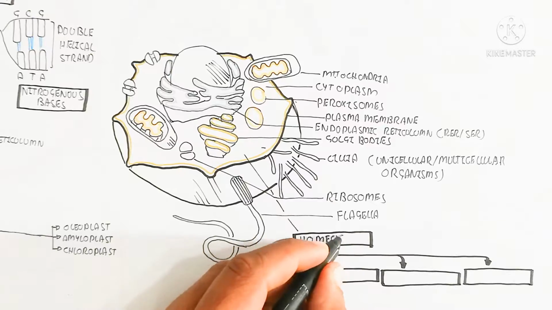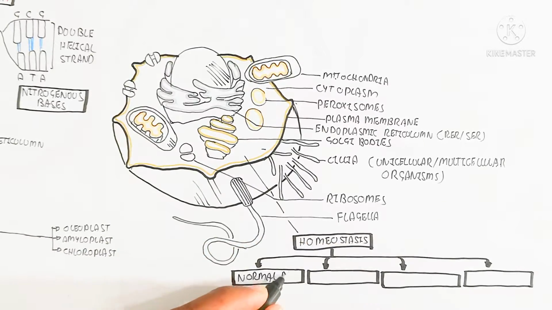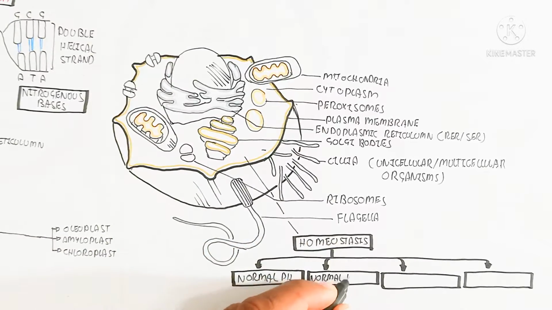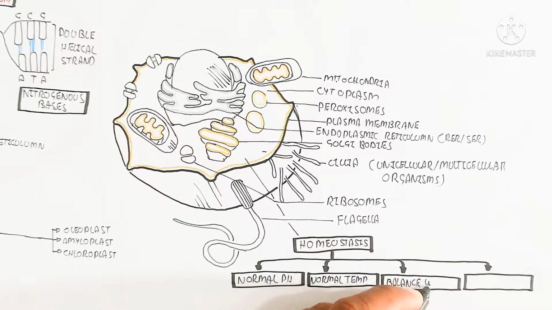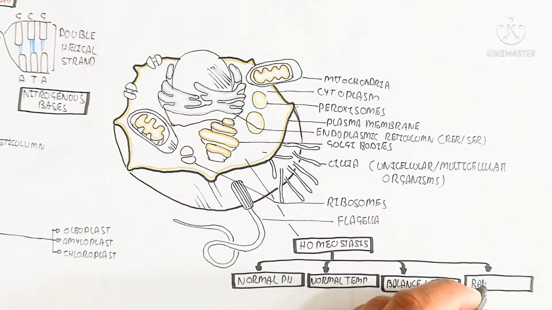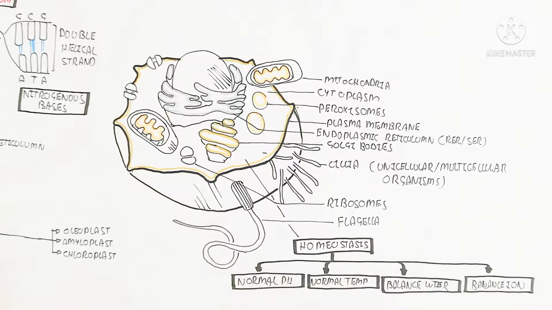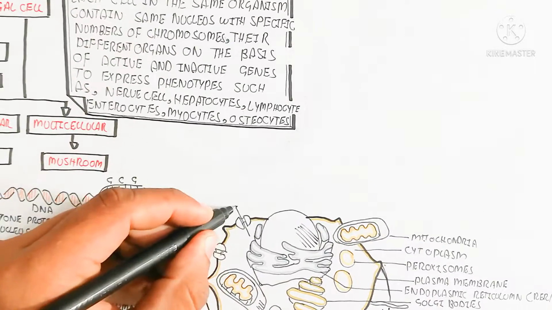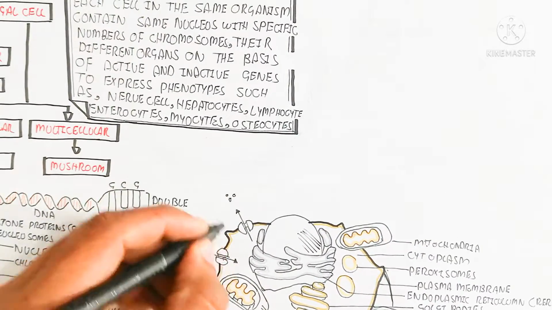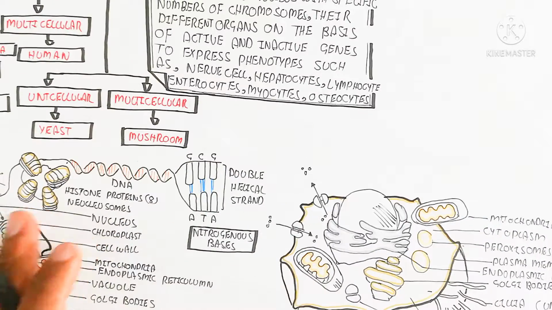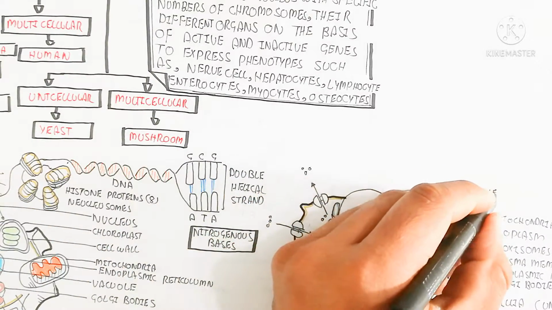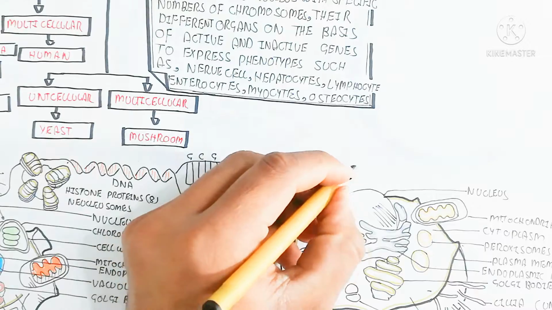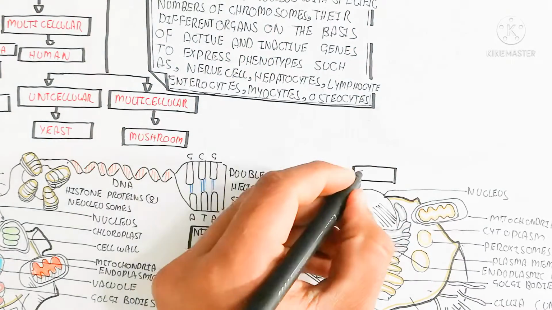Homeostasis for the cell means normal pH, normal temperature, balanced water due to solution balance, and balanced ions due to ion exchange. If the ions are exchanged, that is why it can create the action potential in nerves.